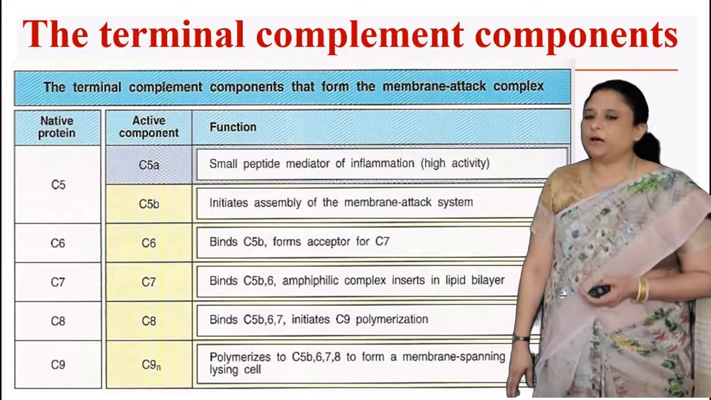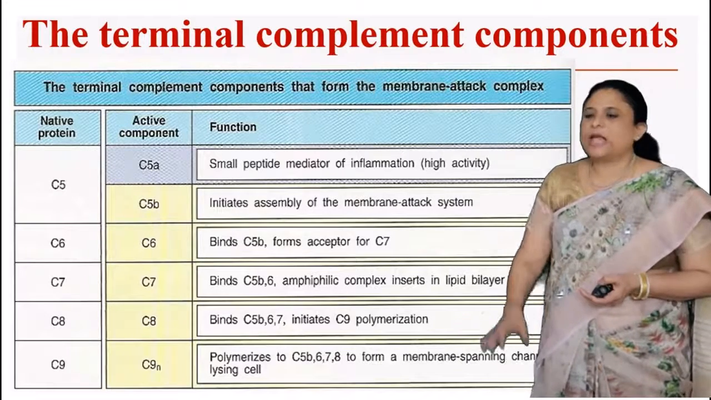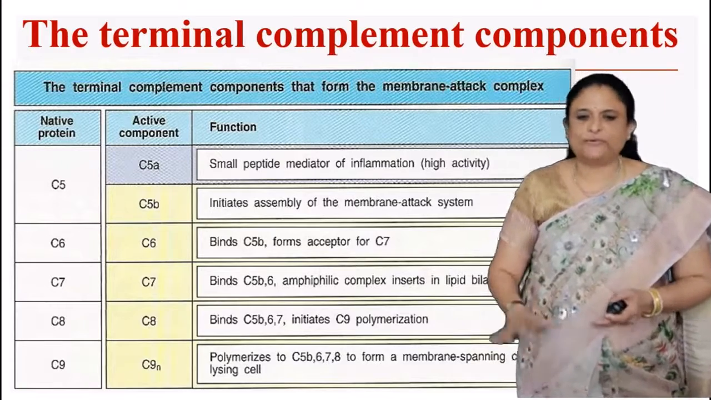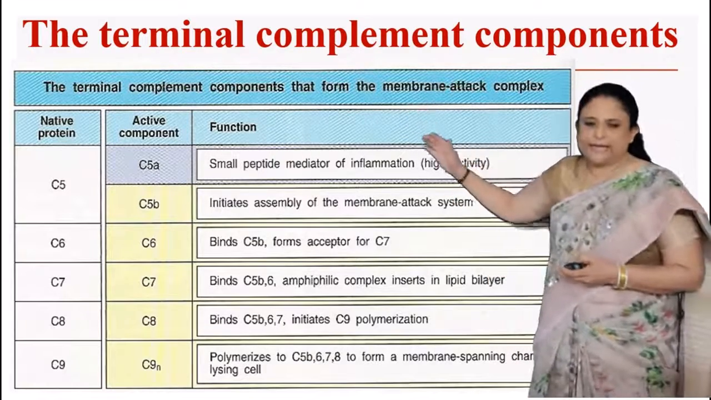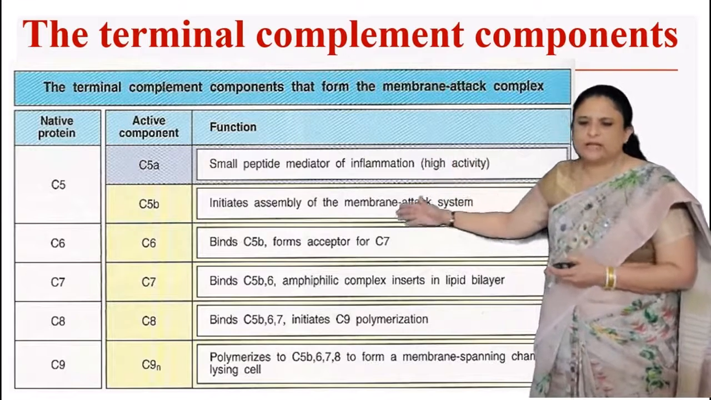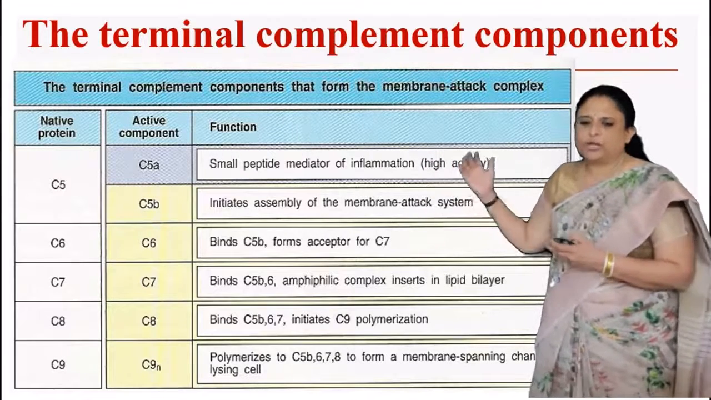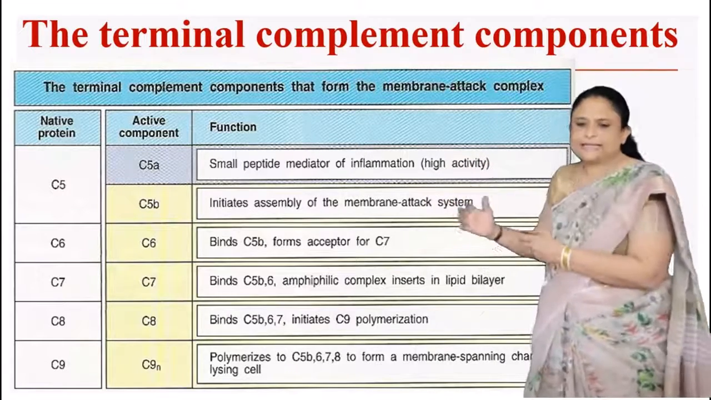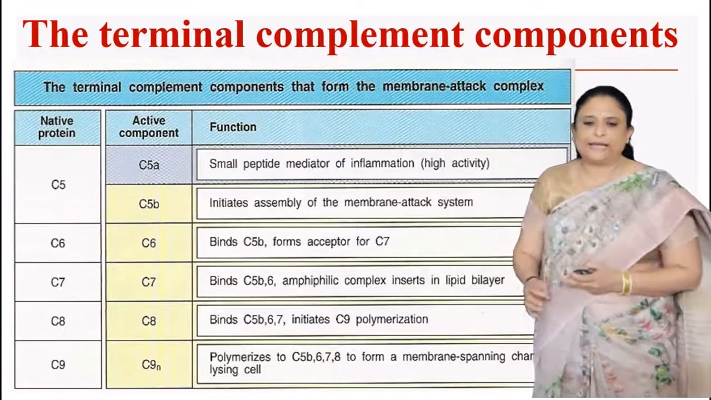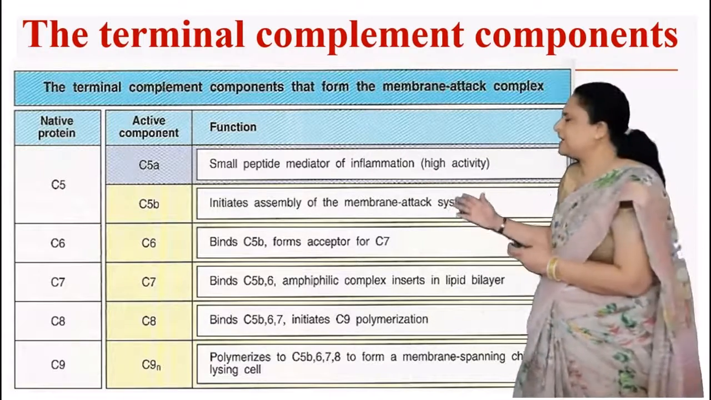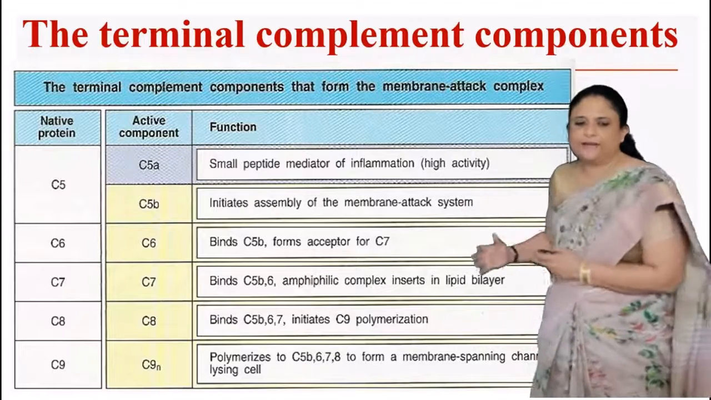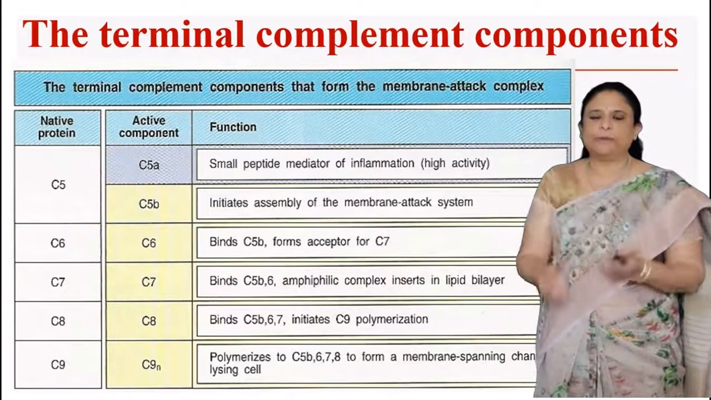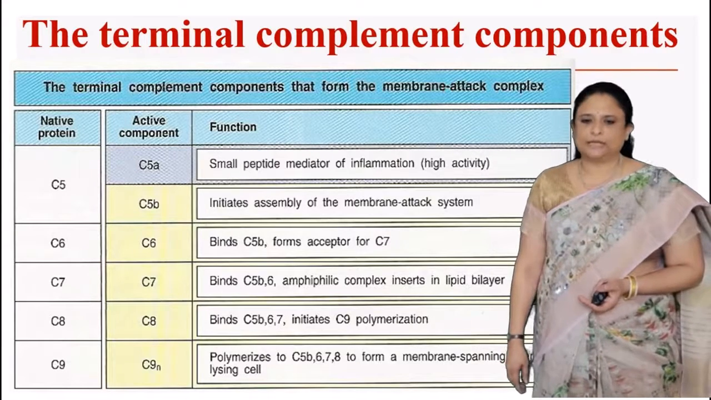Now coming to the terminal components of these pathways, in all three pathways the terminal components are similar. So we have C5, that is C5a and C5b. Then we have C6, which binds to C5b and accepts C7. Then we have C7, which binds to C5-6 and inserts into the lipid bilayer. Then we have C8, which binds to C5b, 6 and 7, and finally we have C9, which spans the membrane, forming a pore and lysing that particular bacterium.